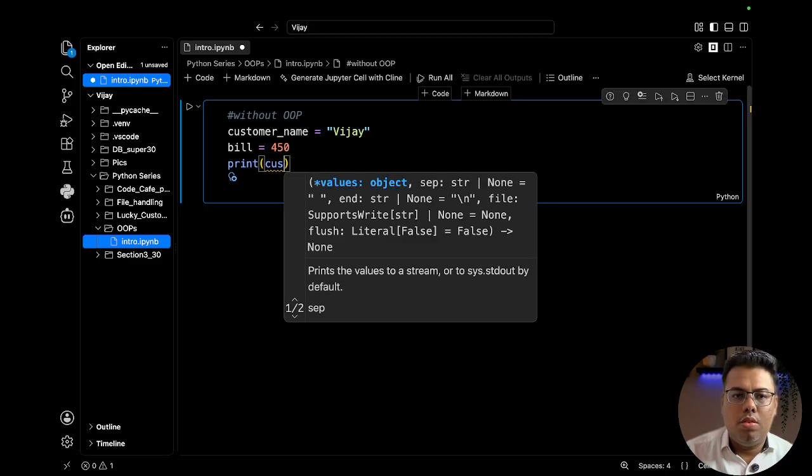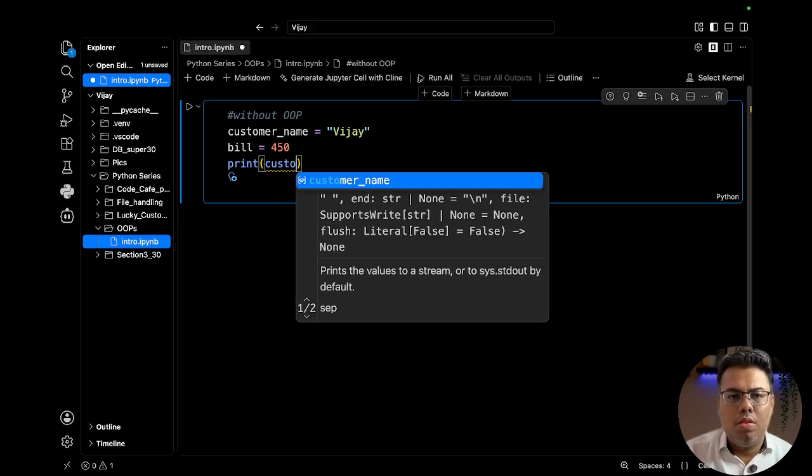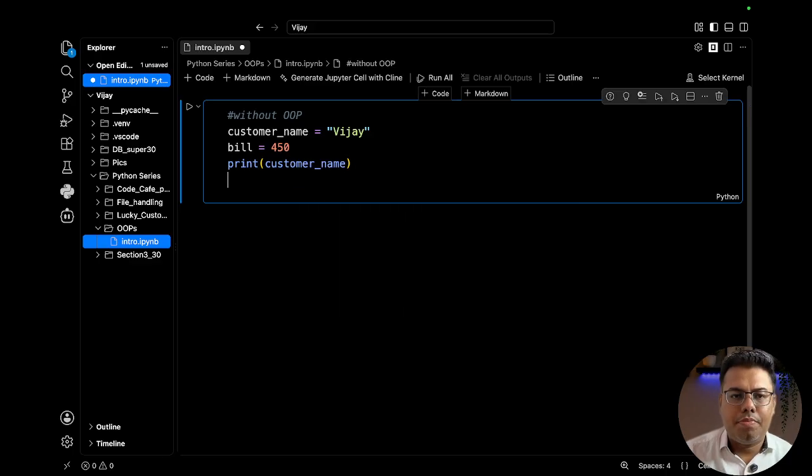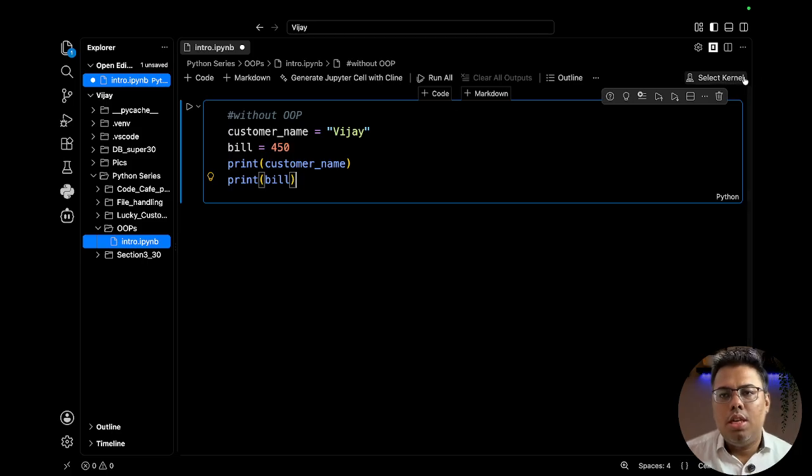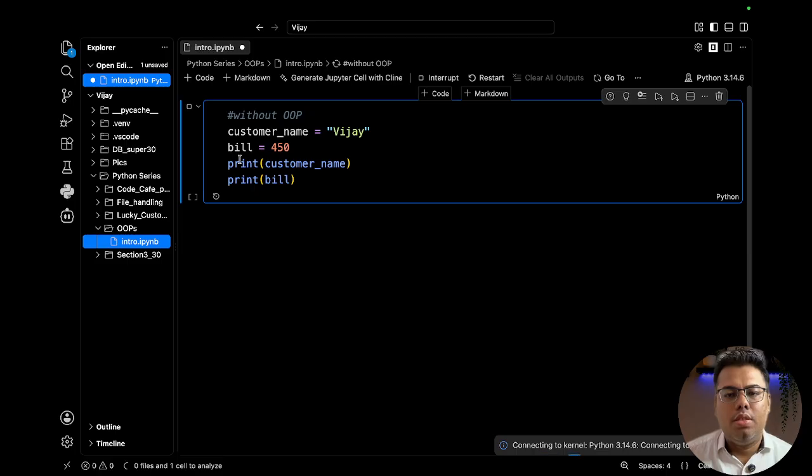Then we will print the customer name and print the bill. I will select the kernel, then I will try to run it.